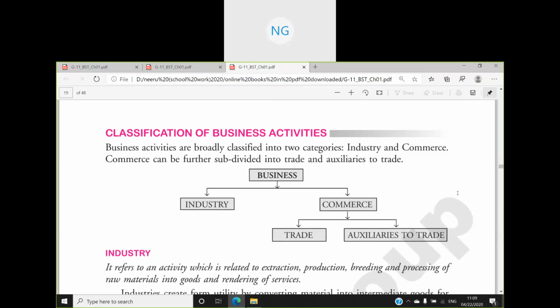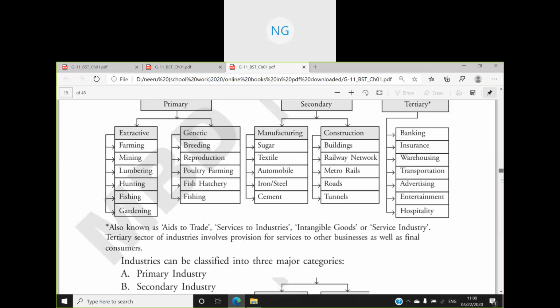So yes, Vivek, you want to ask a question? You want to ask a question? No? Okay, now going to commerce.